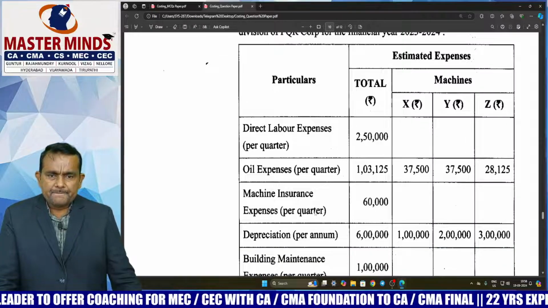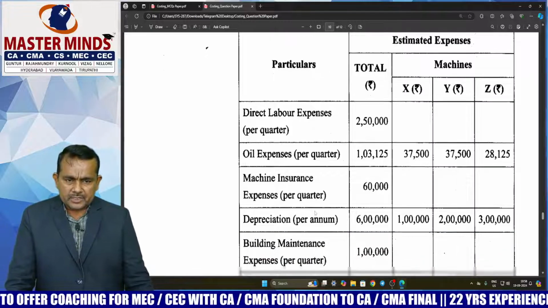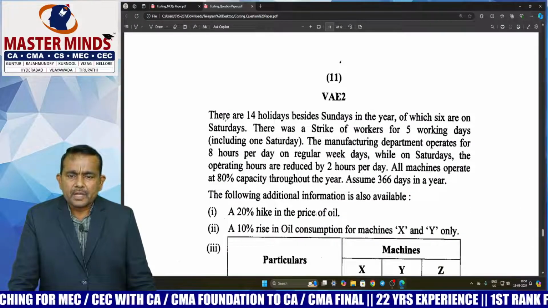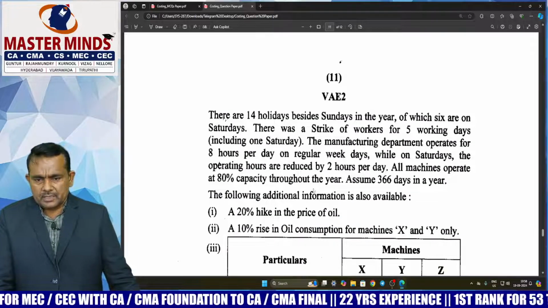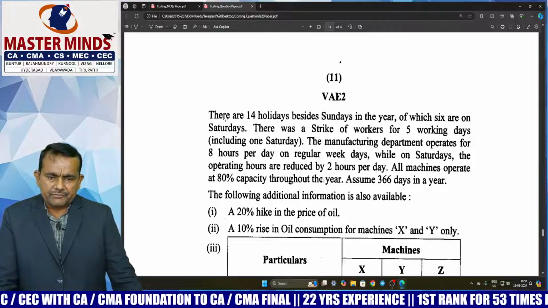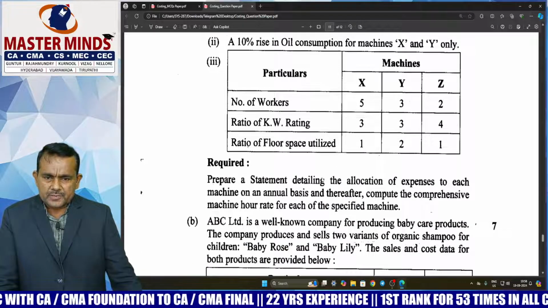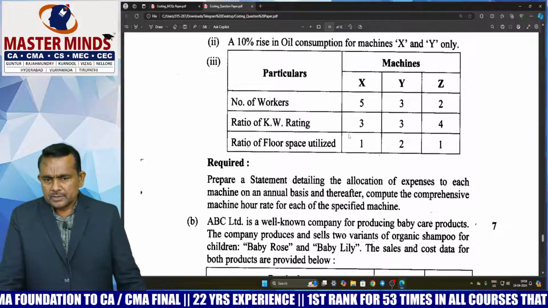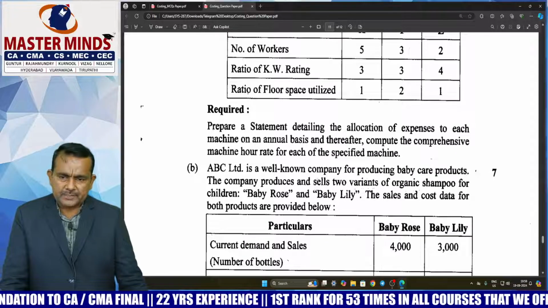So this is the overhead chapter, sir. Comprehensive machine rate. Here calculation part, arithmetical calculations. So please do it carefully, sir. Here adjustments are also given. So this is a lengthy problem, time taking problem. So this is the comprehensive machine rate.